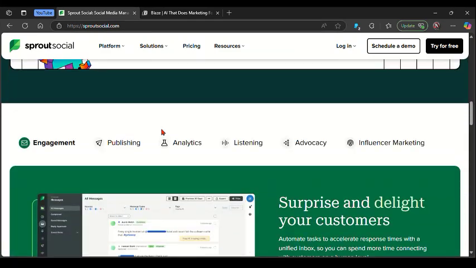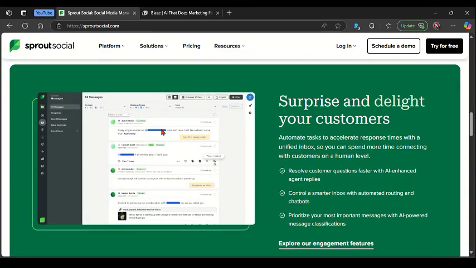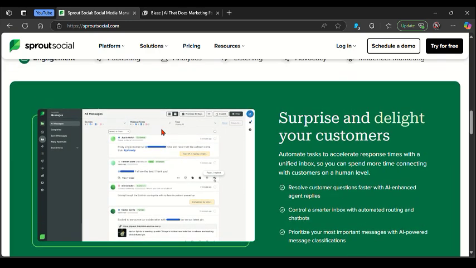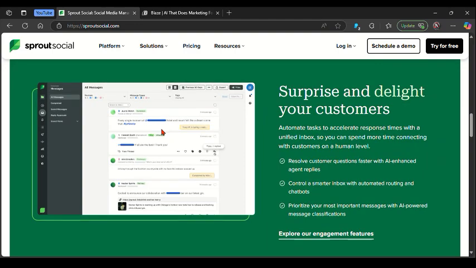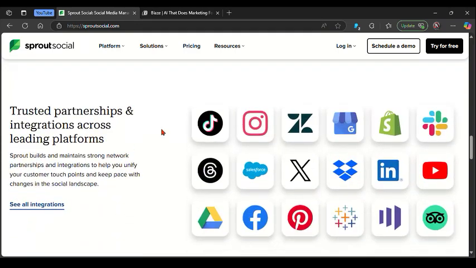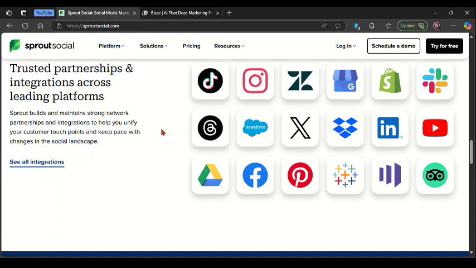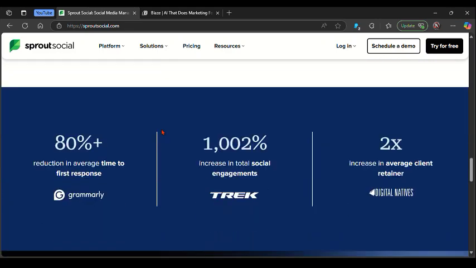So here's the conclusion. You can simply choose SproutSocial if you need enterprise-level control, insight, and collaboration. It's the gold standard for teams managing large multi-platform organizations or operations with a need for deep analytics.